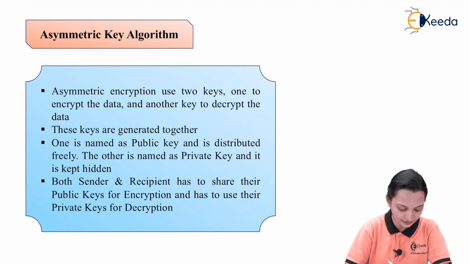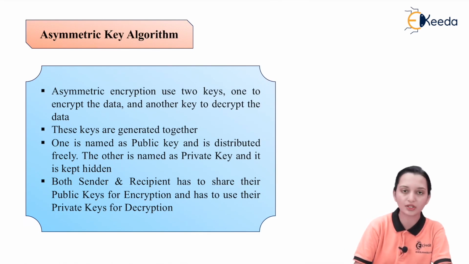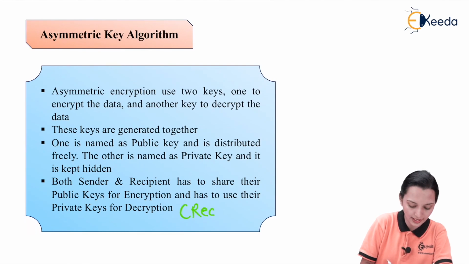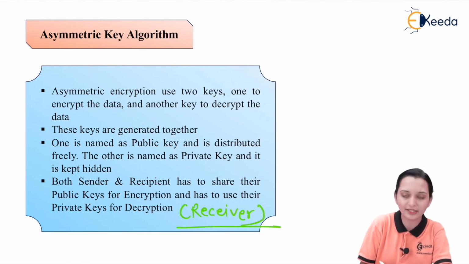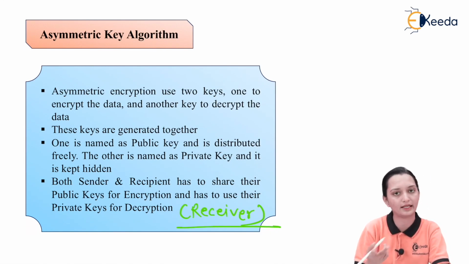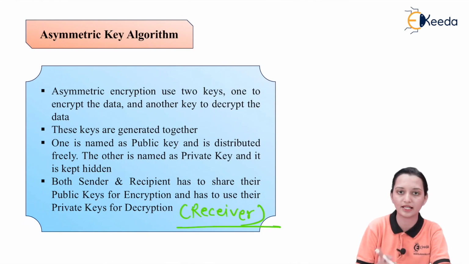Both the sender and receiver have to share their public keys for encryption and have to use the private keys for the decryption. So decryption will be done only at the receiver side. So the private key will be in the hand of the receiver only. The public key can get exchanged between the sender as well as the receiver.